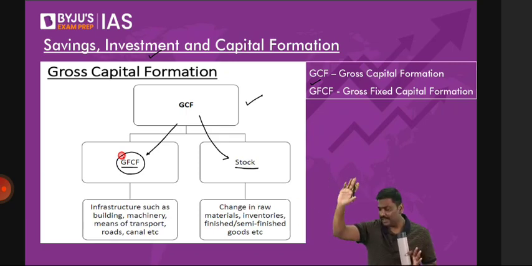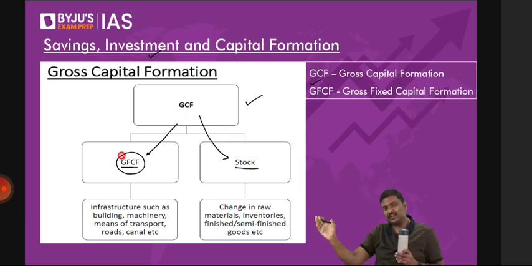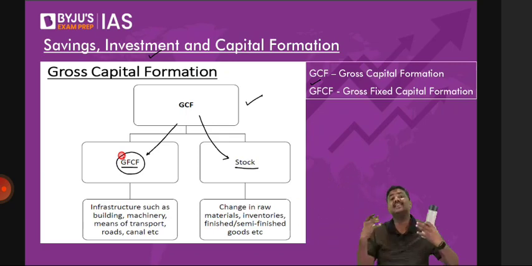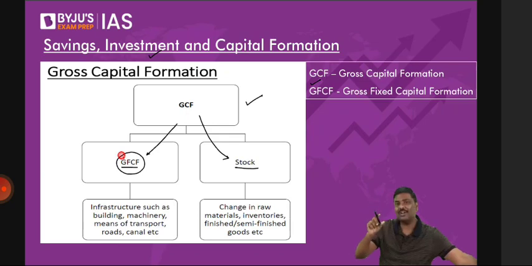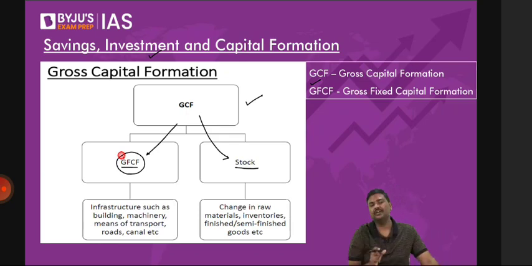Do we set up a manufacturing facility every day? Of course, no. Imagine you set up one facility now. Tomorrow you'll destroy it and start constructing one more. Absolutely no. So again, logic is simple, because I've seen most of the books. This is where some books are erring. It's a fault. What they say is gross fixed capital formation means investment in that capital which is fixed.